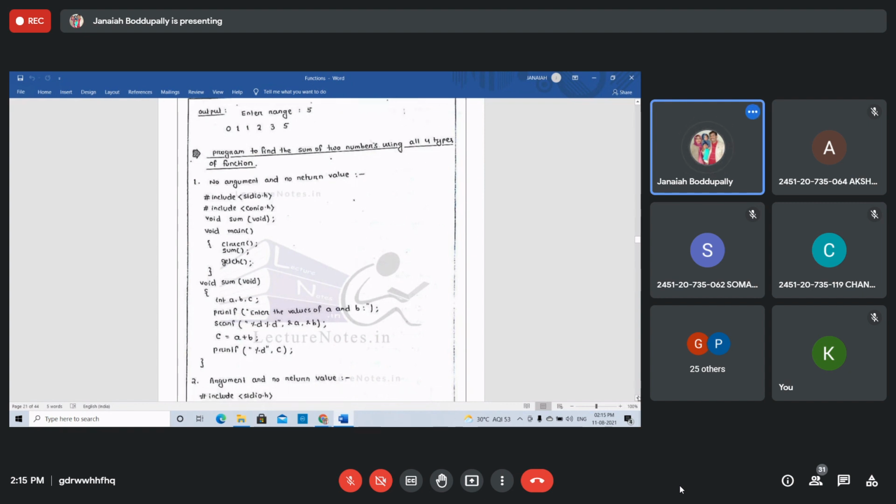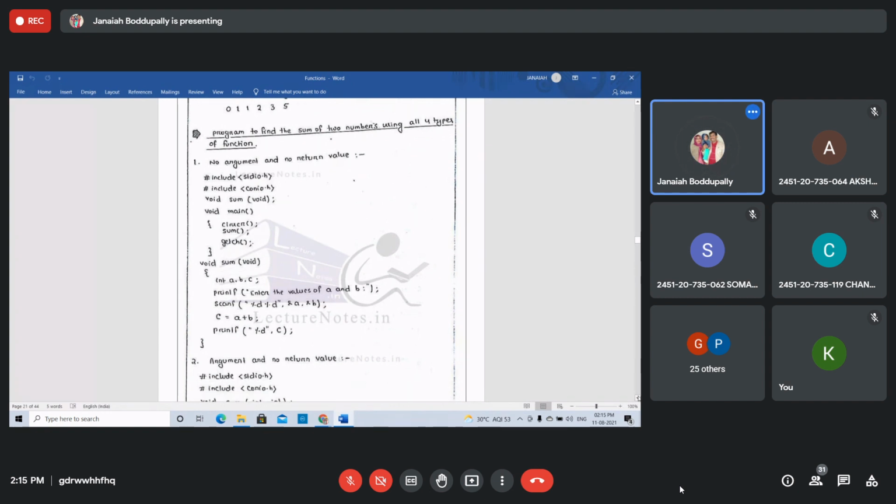How to execute? No argument, no return value. See this, just simply sum. No arguments are passing. That's why void sum void. Now the function definition: int a, b, c, finding the sum of the variables a and b and taking the value in c. No return statement and no arguments are passing. That's why this is the first type of function. c equal to a plus b and display using the printf statement, printf percent d value c.